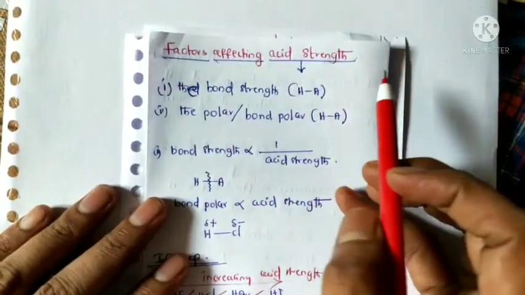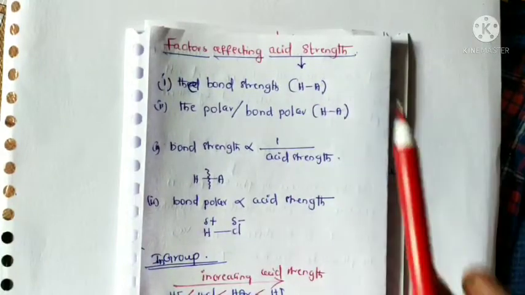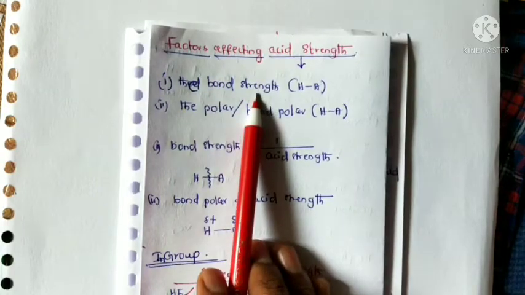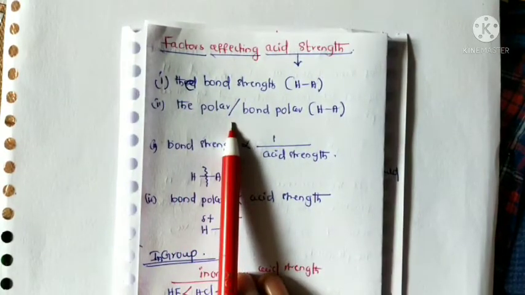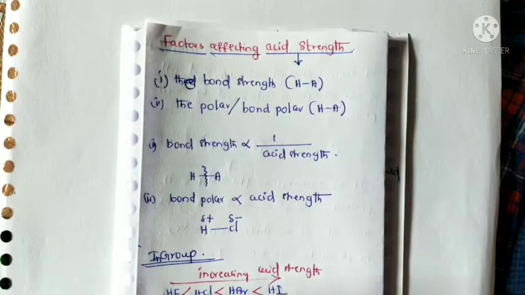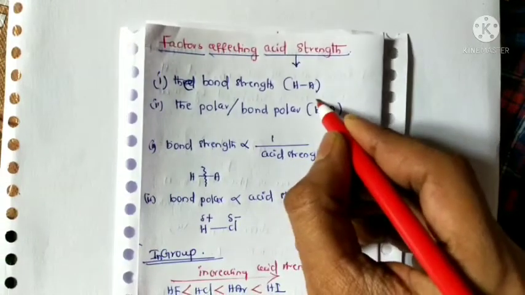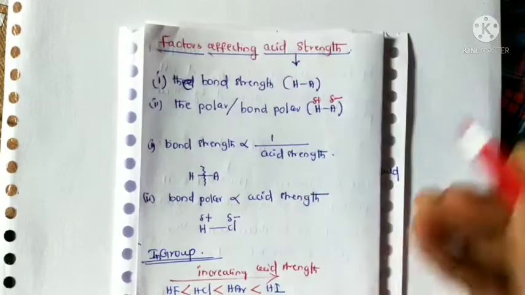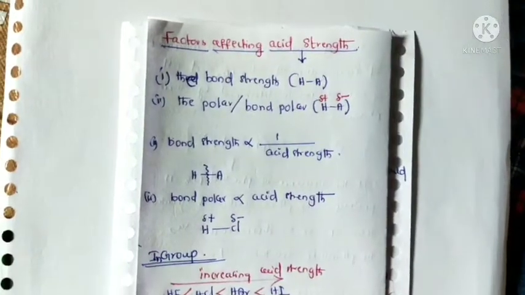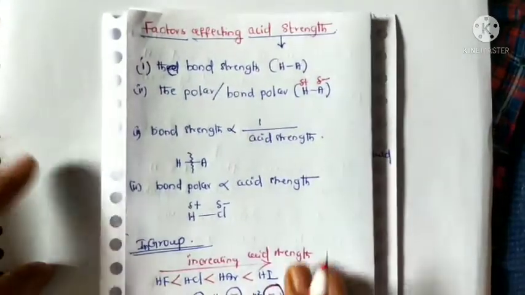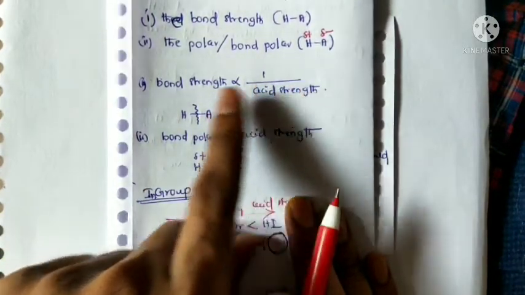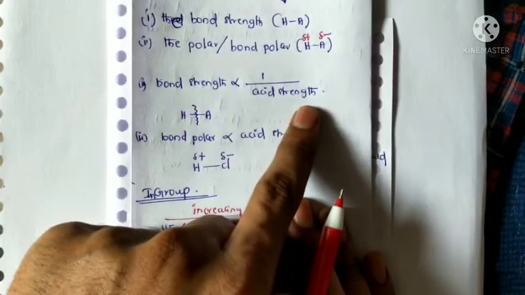Okay, so this is the information about factors affecting acid strength. Acid strength depends upon two factors. One is bond strength, the second is bond polarity. Polarity of bond is nothing but the electronegativity difference between the two atoms. Electronegativity means partially positive charge and partially negative charge. If this electronegativity difference is high, then acidic strength is high. Simply we can say that bond strength is inversely proportional to acid strength. That means as bond strength increases, acid strength decreases.